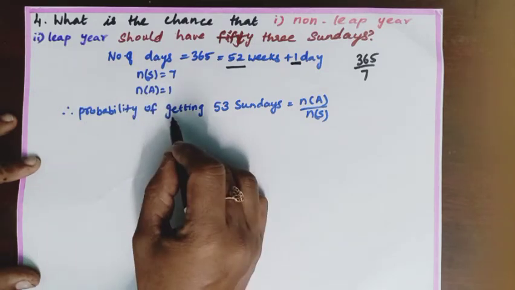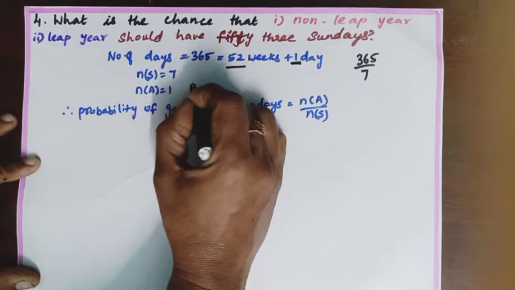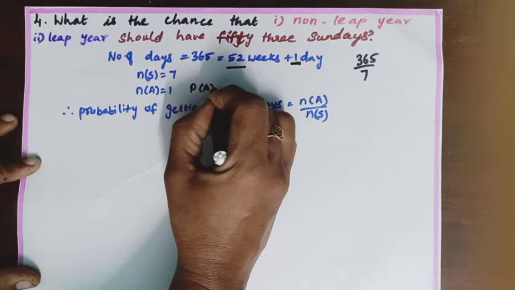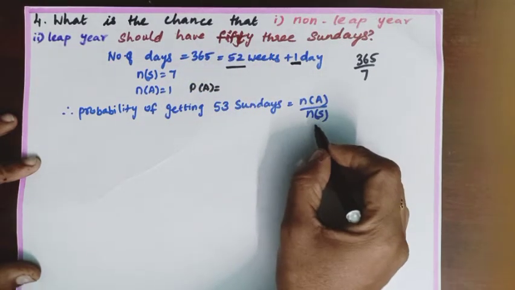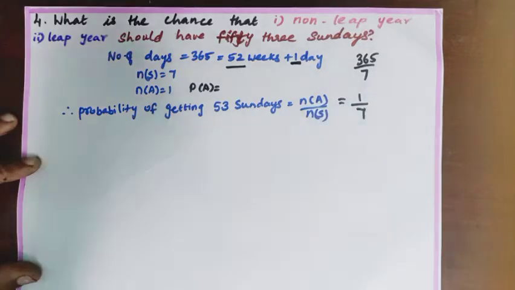The probability of getting 53 Sundays, that is P of A, we have to find, that is N of A by N of S. N of A is 1 by 7.